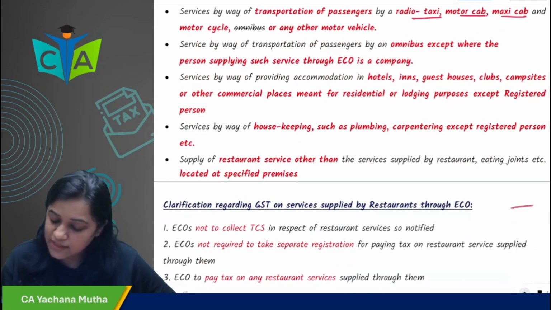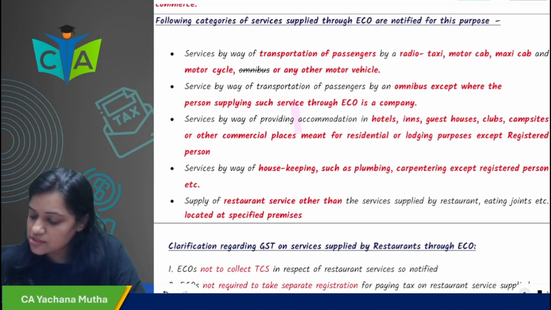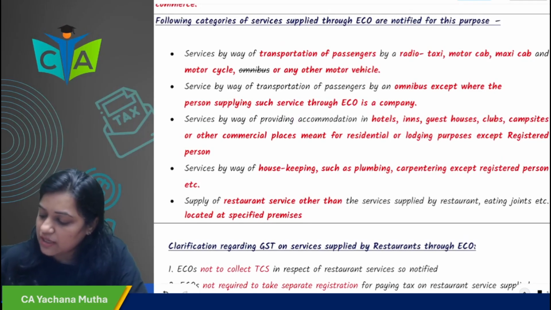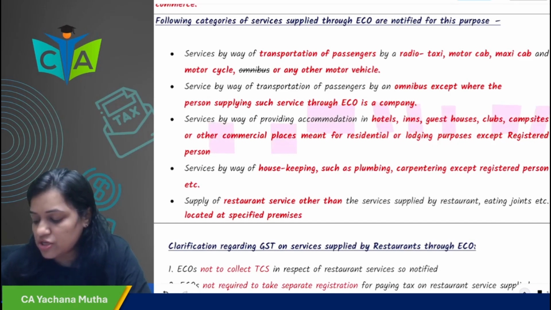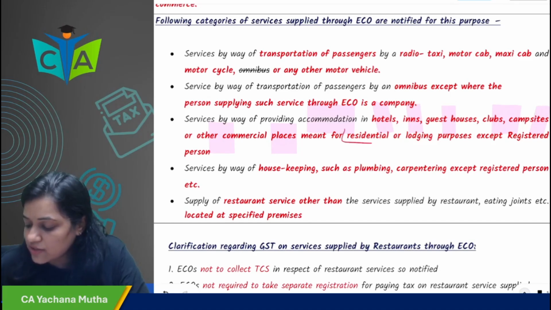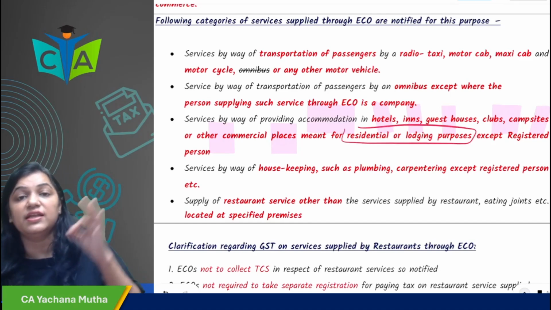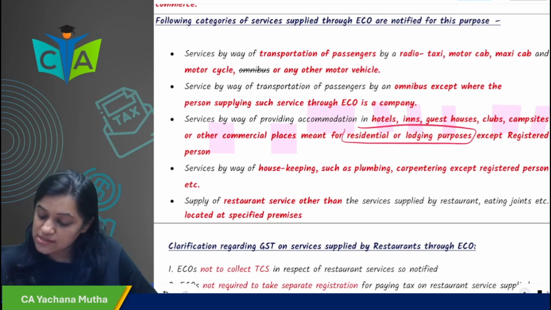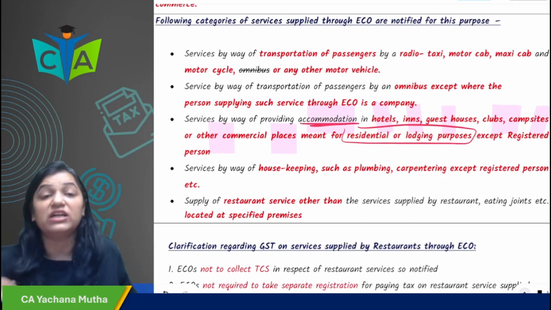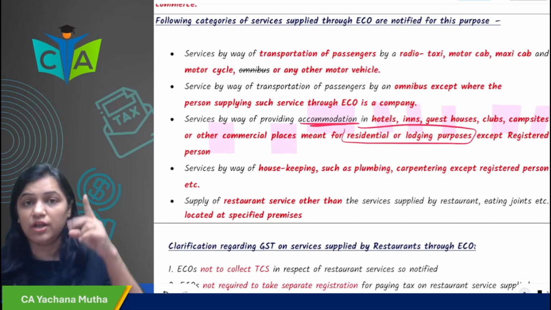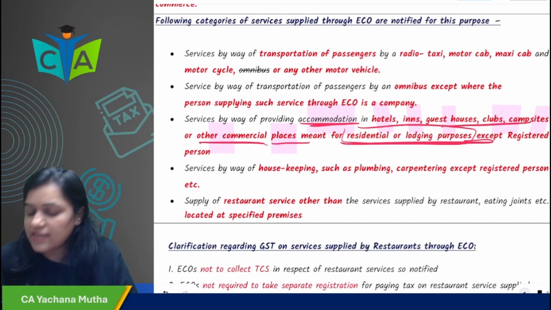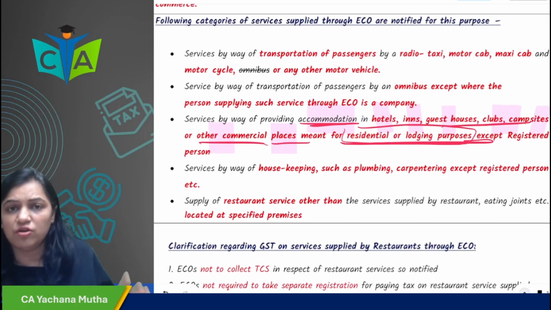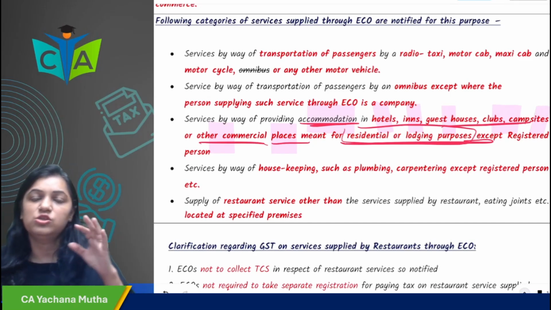Okay. Next point is regarding service by way of accommodation. Which service is it? Accommodation service in hotel, in guest house, club, campus, or other commercial places, meant for residential or lodging purpose. If it is for residential or lodging purpose, then ECO will discharge the tax.